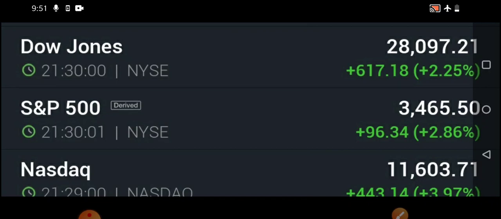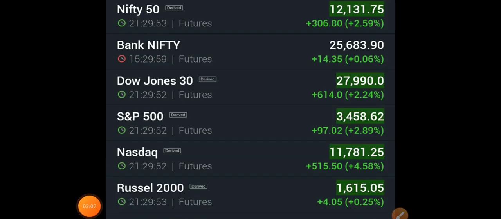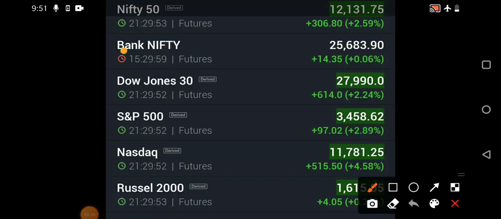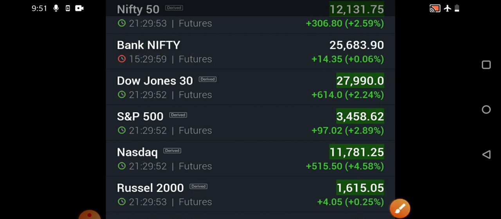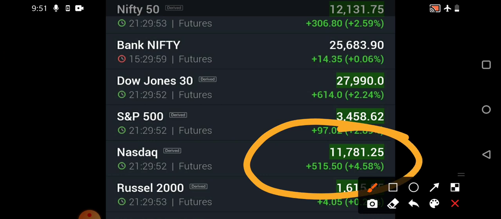Generally whenever US markets start showing positive momentum, we know it will be reflected in our markets as well. Whenever US markets increase, our markets also start increasing. If you see our markets, that is Nifty 50 future, currently it is near 12,131 almost. You can see huge positive movement. Also Bank Nifty, you can see 25,683, and Nasdaq is showing the positive movement of 781 points as well. So huge shifts are being seen.